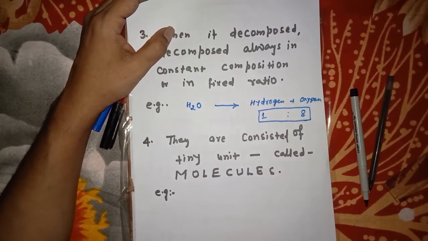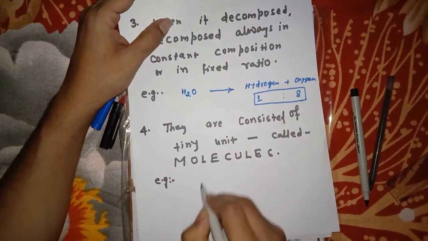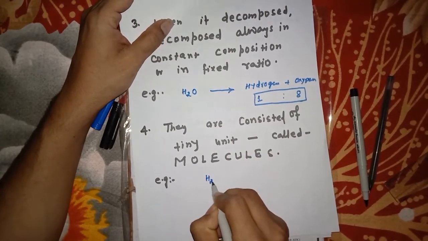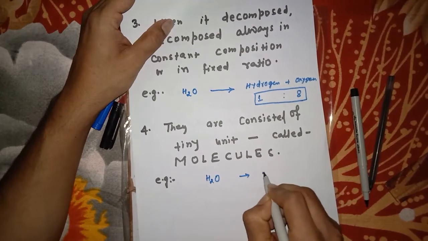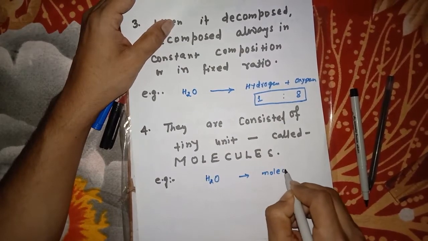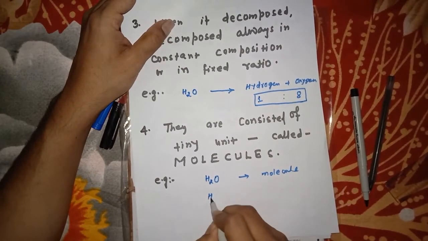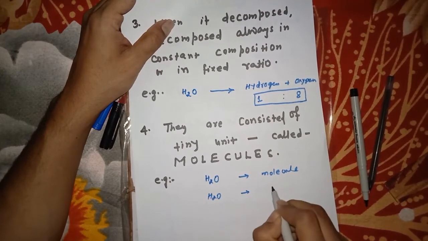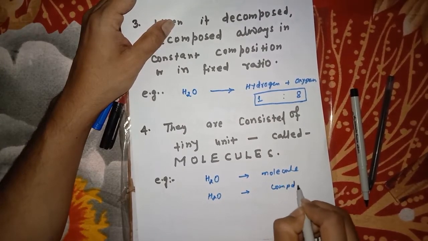So here you can say H2O is a molecule, and you can also say H2O is a compound.